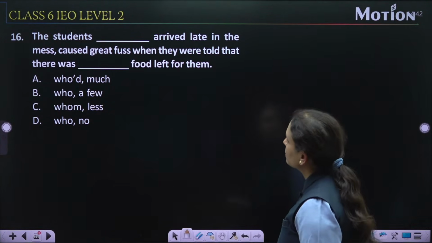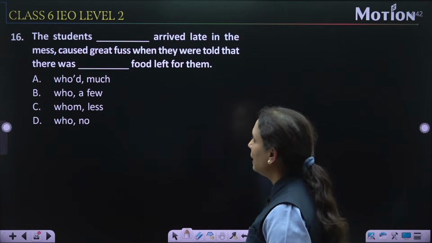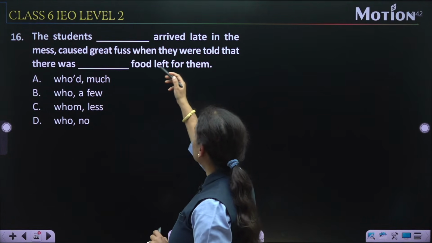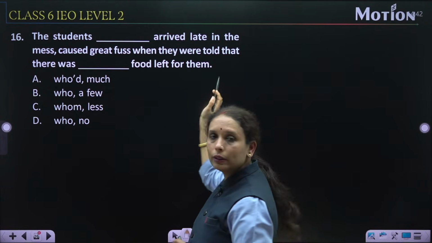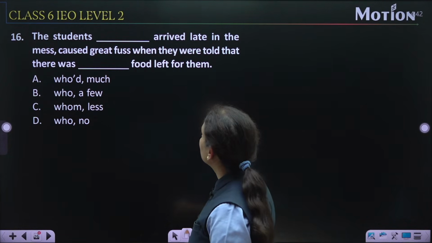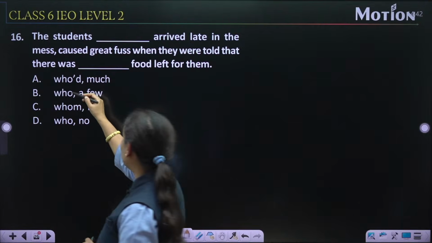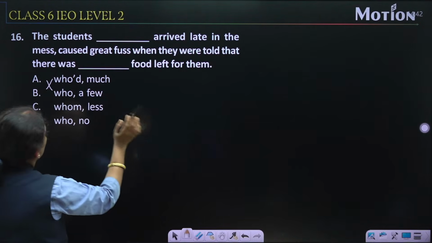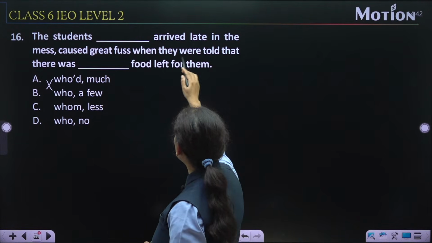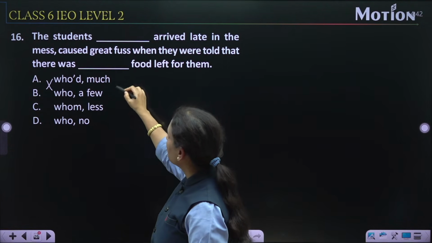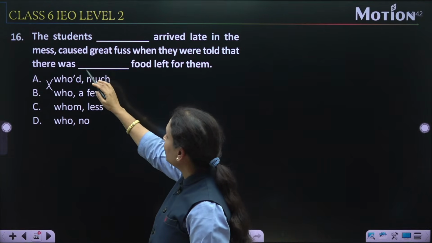The students dash arrived late in the mess caused great fuss when they were told that there was dash food left for them. Okay, so the students who had, no, this is wrong.